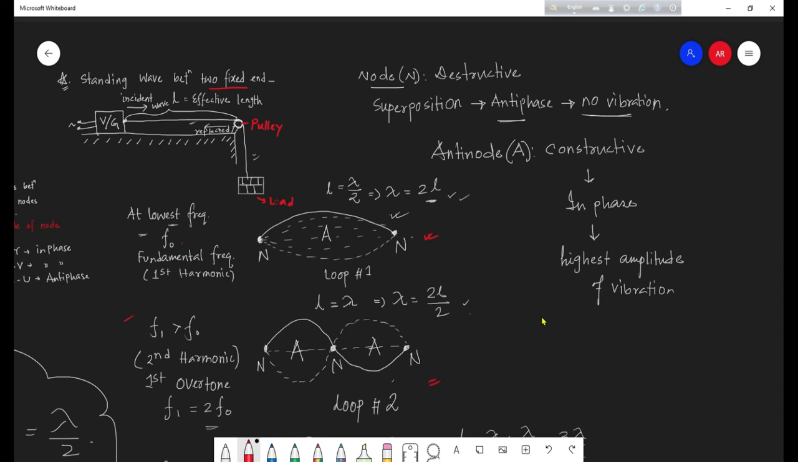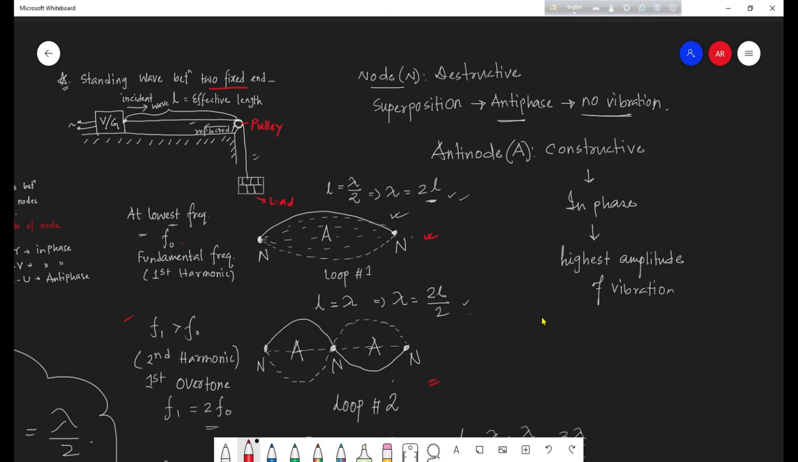In this length of the string, one particular wavelength has been fit. So when we substitute lambda, we can say it is just the length of the string, but in other words we can say it is twice L by 2. Why did we say twice L by 2? Because we are going to compare the wavelength, how much it has decreased from the initial.